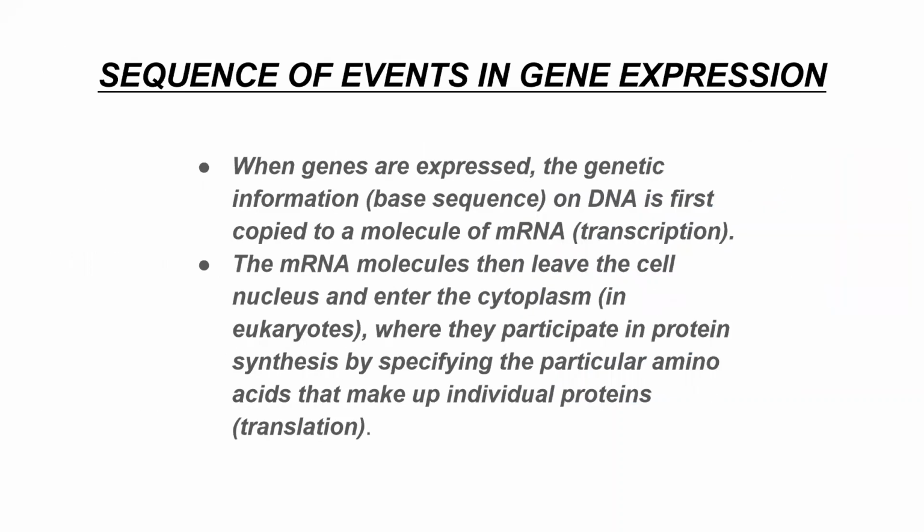These are the sequence of events in gene expression. When genes are expressed, the genetic information on DNA is first copied to a molecule of mRNA, which is transcription. And the mRNA molecules then leave the cell nucleus and enter the cytoplasm in eukaryotes only, where they participate in protein synthesis by specifying the particular amino acids that make up individual proteins, which is translation.